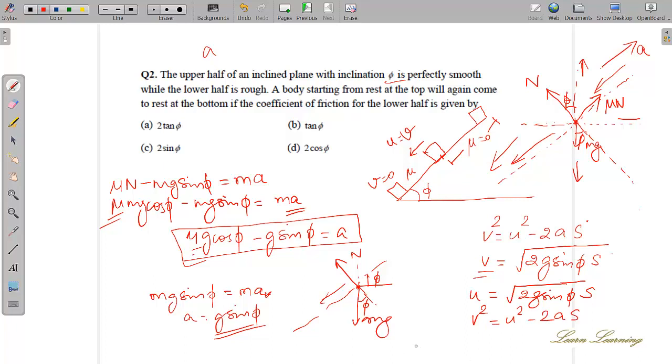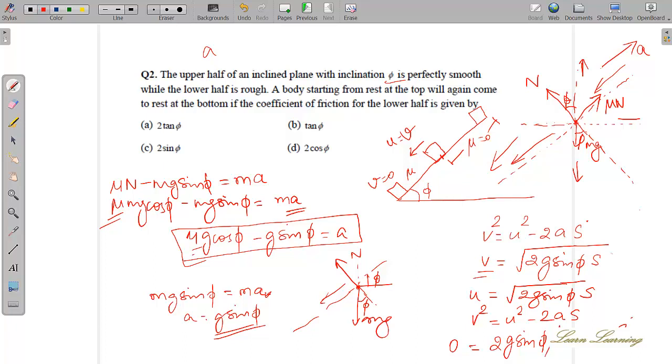So v square here is 0. Which one is 0? V square. So u square is nothing but root 2g sine phi s, minus 2, acceleration in this case is this thing, mu g cos phi. Let us find this acceleration. So 2 is common, right?